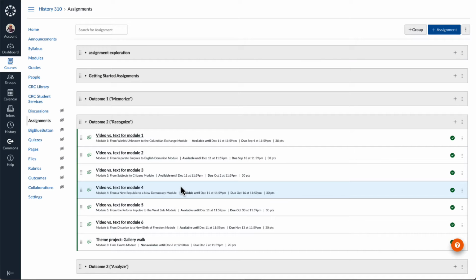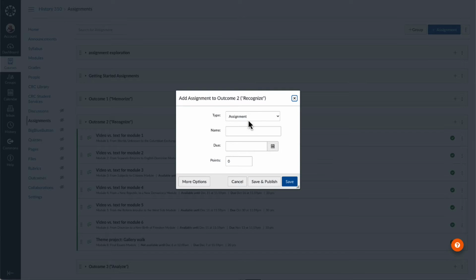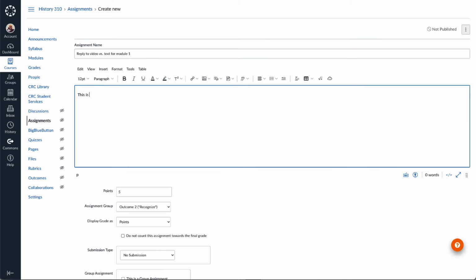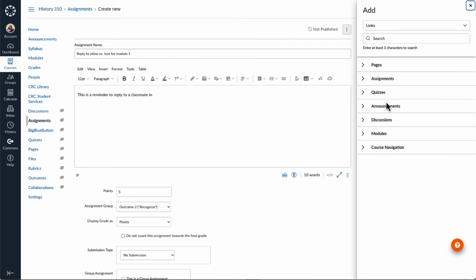The first option is to create a second assignment for students' replies to classmates. Including a link to the discussion in the assignment description eases access.